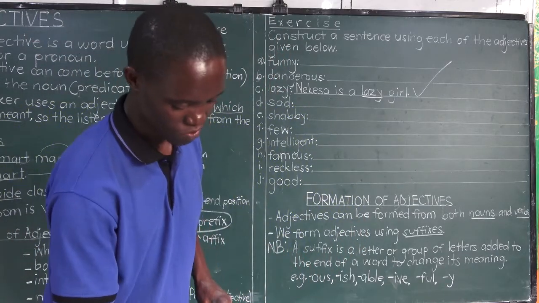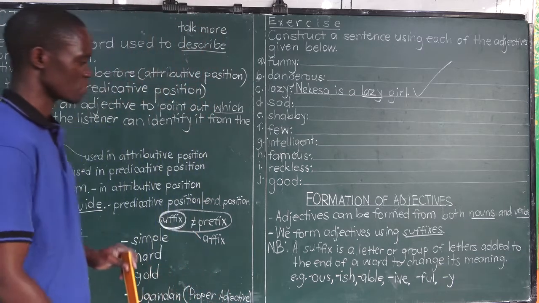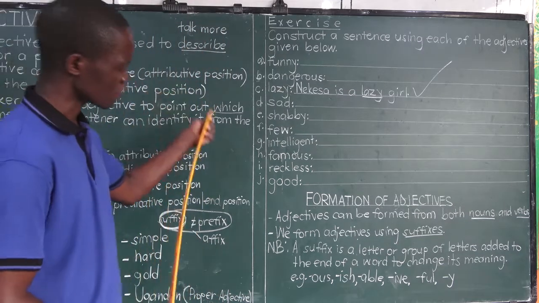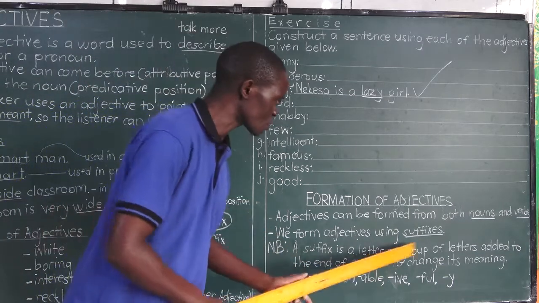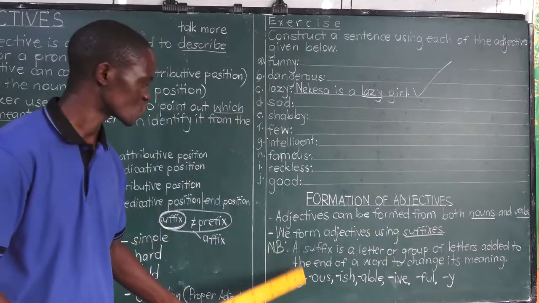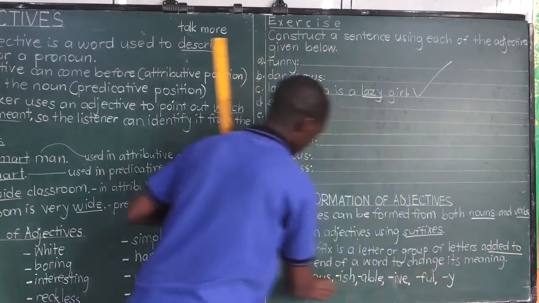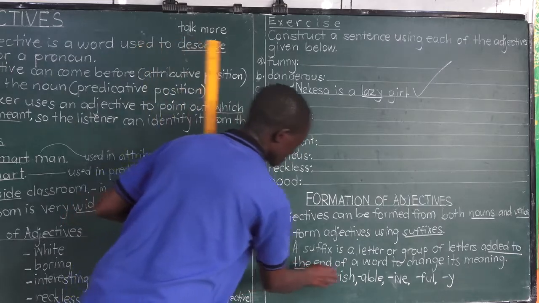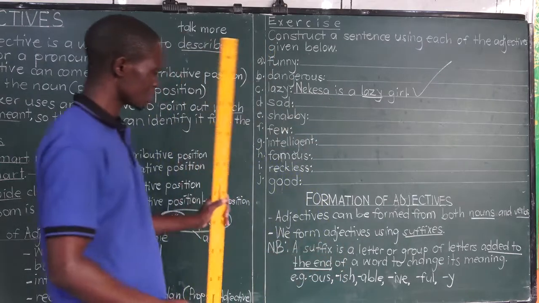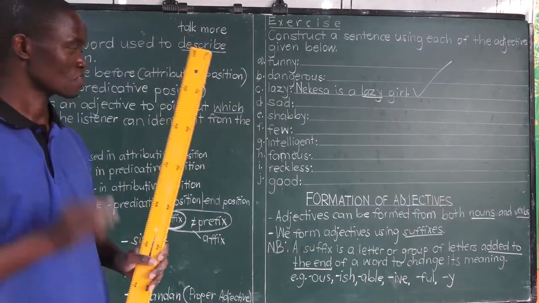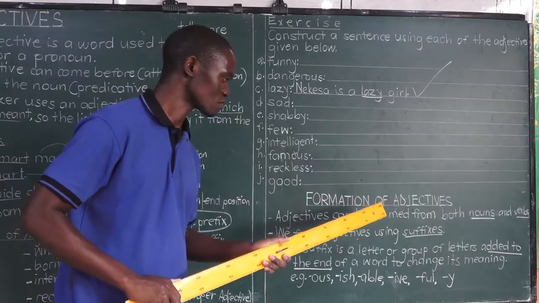You read the definition given on the board, and we are saying a suffix is a letter or group of letters added to the end. Where is a suffix added? It is added to the end. If it is added to the end of a word, then it is called a suffix.